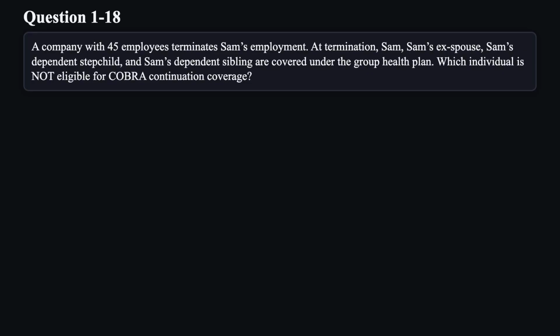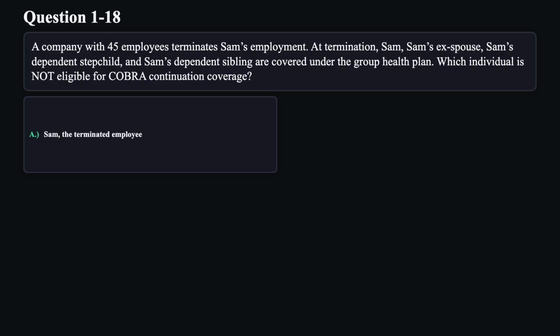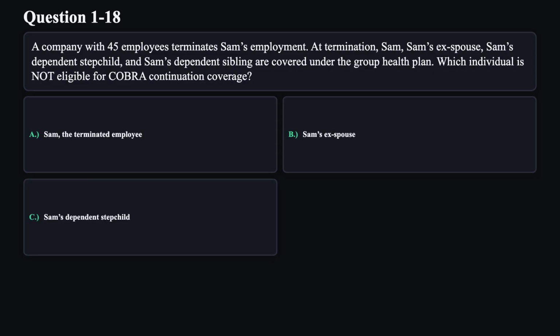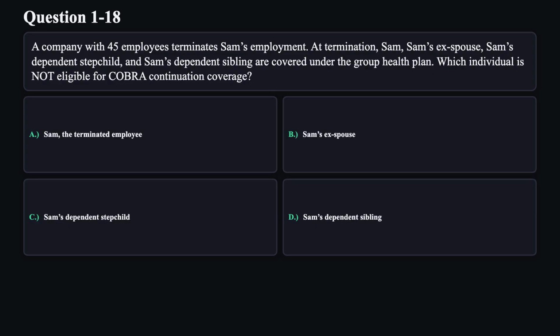Question 18. A company with 45 employees terminates Sam's employment. At termination, Sam, Sam's ex-spouse, Sam's dependent stepchild, and Sam's dependent sibling are covered under the group health plan. Which individual is not eligible for COBRA continuation coverage? A. Sam, the terminated employee. B. Sam's ex-spouse. C. Sam's dependent stepchild. D. Sam's dependent sibling.